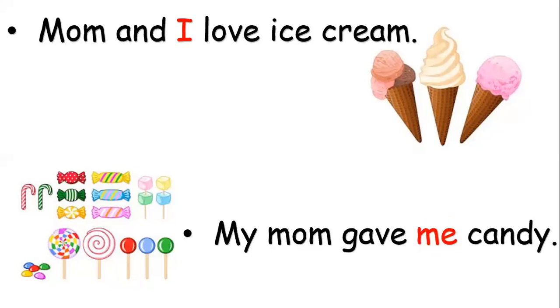My mom gave me candy. We write me here because it comes after the verb, not as a subject.